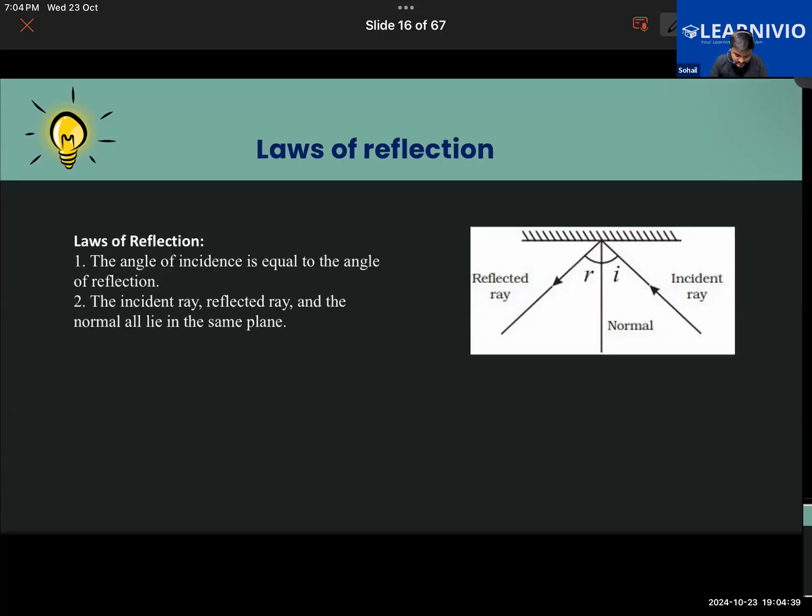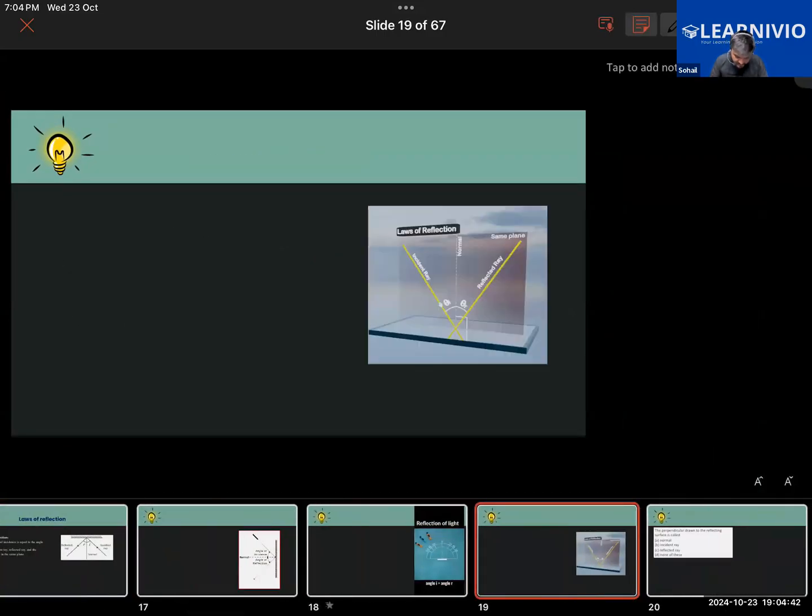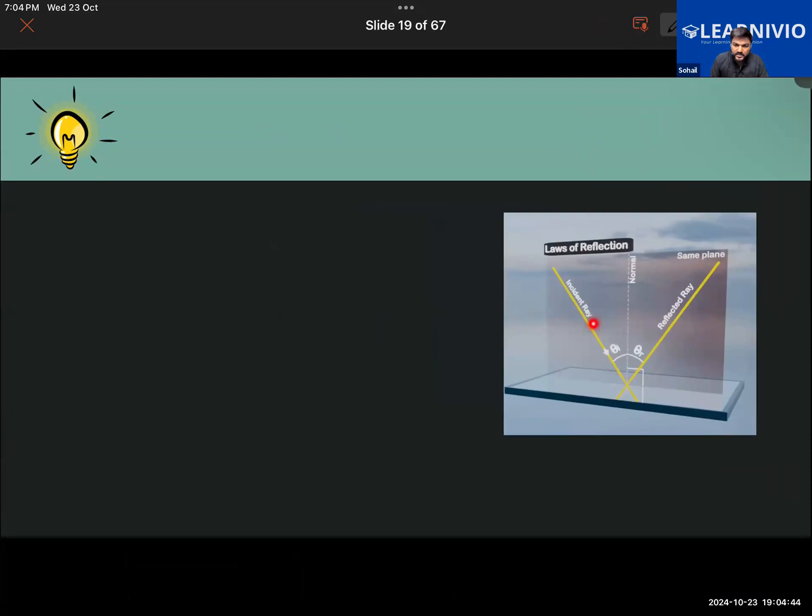Now take a look at the second animation here. This picture over here. Take a look at this incident ray, this reflected ray, and the normal. The incident ray, the normal, and the reflected ray, all of them are lying in the same plane. You try to observe this one here. So the second law of reflection says that the incident ray, the reflected ray, and the normal at the point of incidence all lie in the same plane.